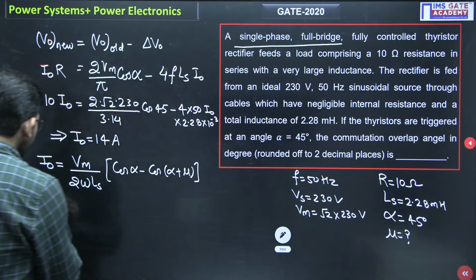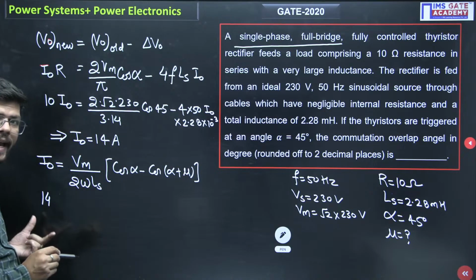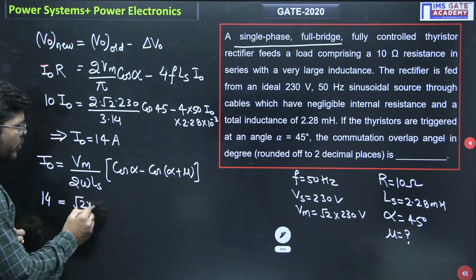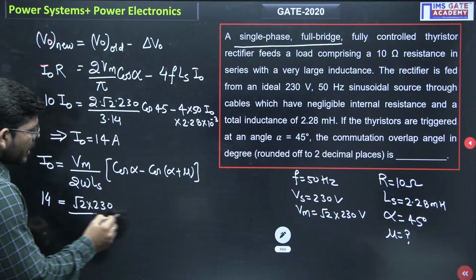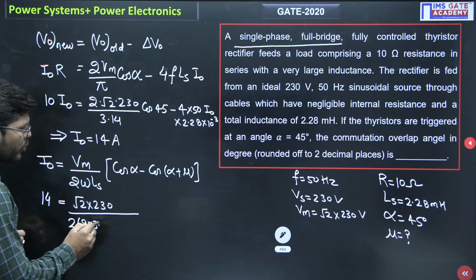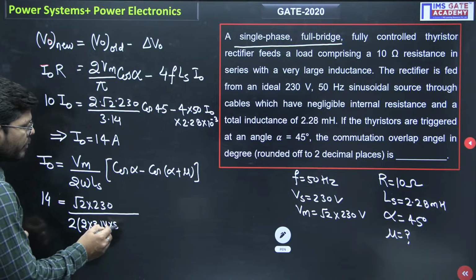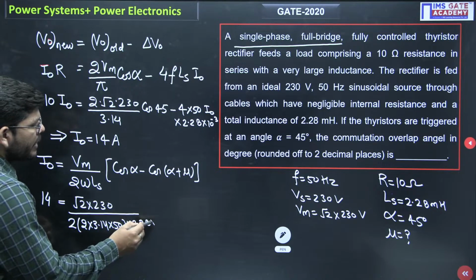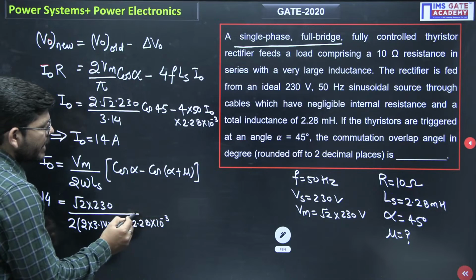Now I naught that you have obtained is 14 amperes. What will be Vm? It will be root 2 into 230 upon 2. Omega will be 2 pi f, 2 into 3.14 into 50. Ls will be 2.28 into 10 to the power minus 3.